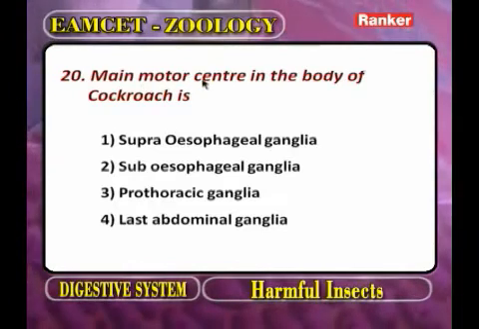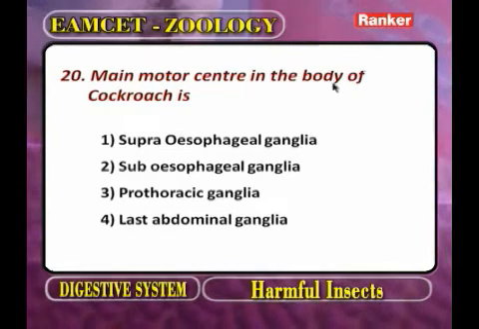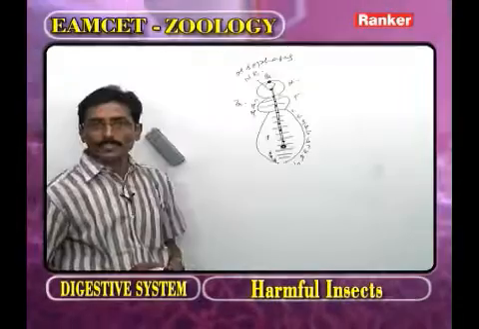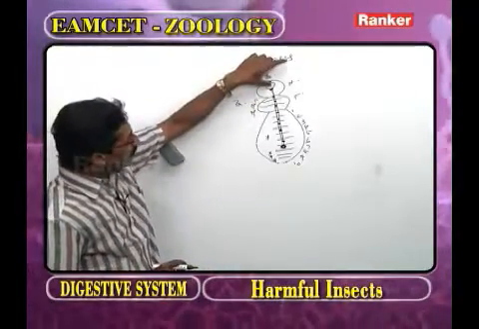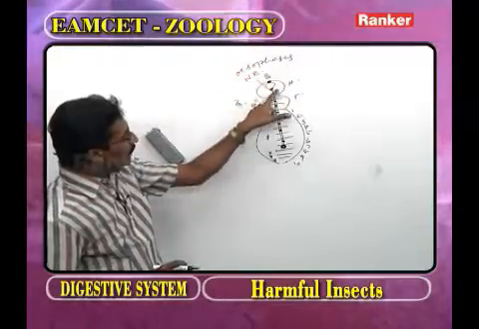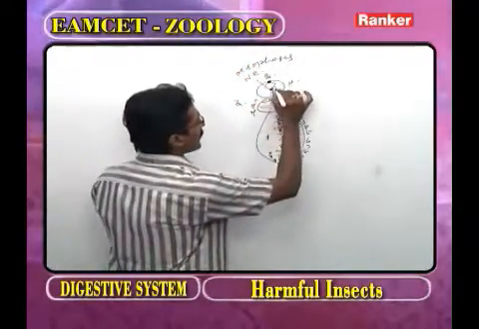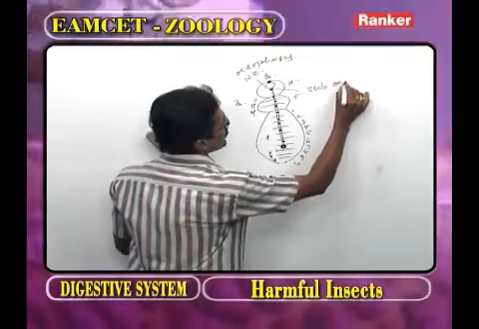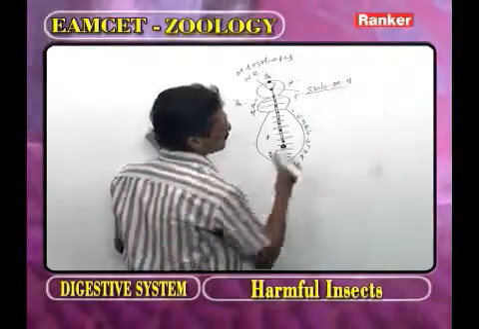Main motor center in the body of the cockroach. Now again, as we observe the nervous system of the cockroach, in the head region, on the ventral side of the esophagus, what is present? This we call the subesophageal ganglion.